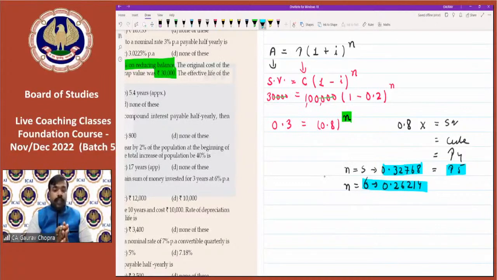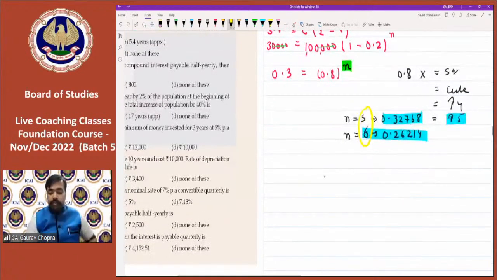ये क्या शो करता है? This shows that the time period is between 5 and 6 years. It is not exactly 5, it is not exactly 6, but it lies between 5 and 6. Now, how to calculate the exact value between 5 and 6? Okay. So now, understand it very carefully.